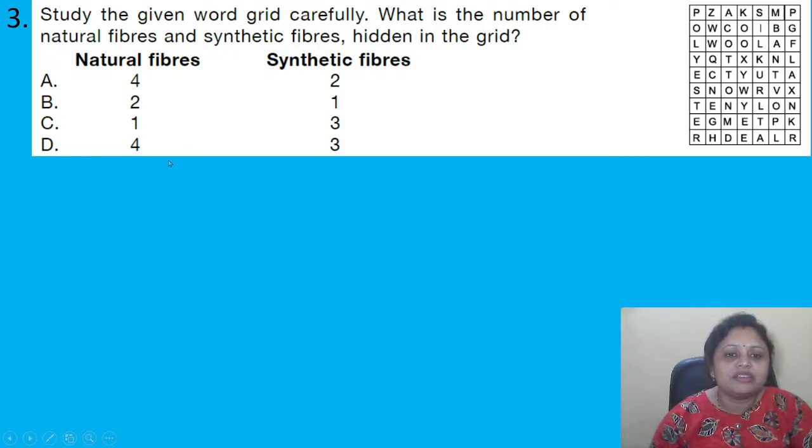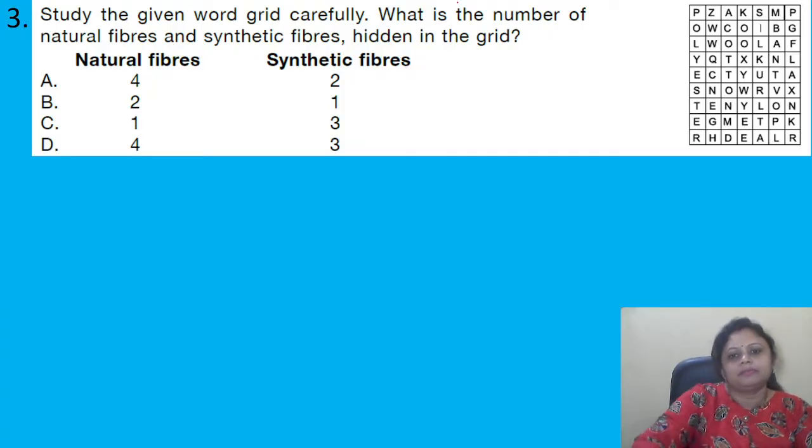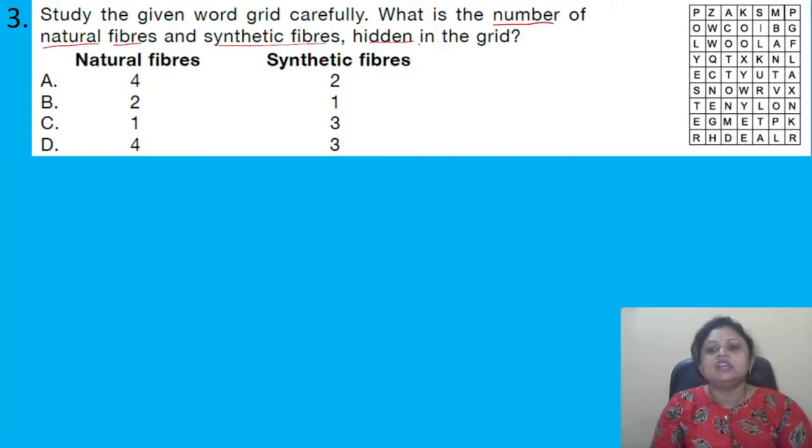Coming to the next question. Study the given word grid carefully. What is the number of natural fibers and synthetic fibers hidden in the grid? Options are for natural fibers and synthetic fibers: A 42, B 21, C 13, D 43. Okay, so let us find out which fibers are present here.